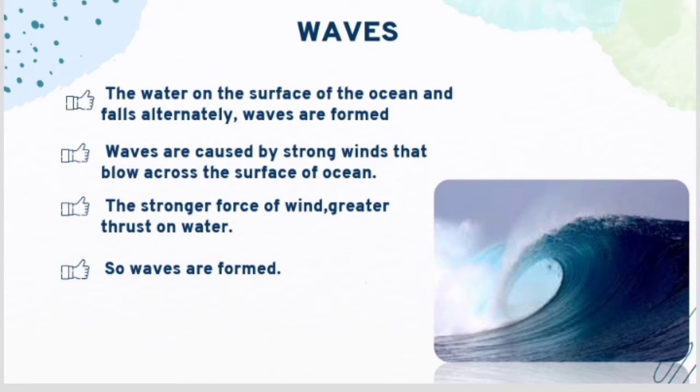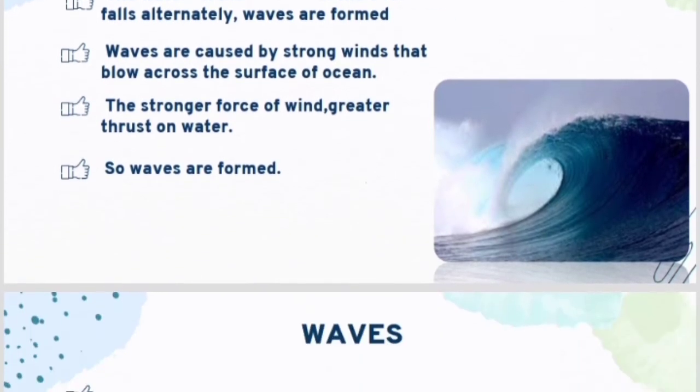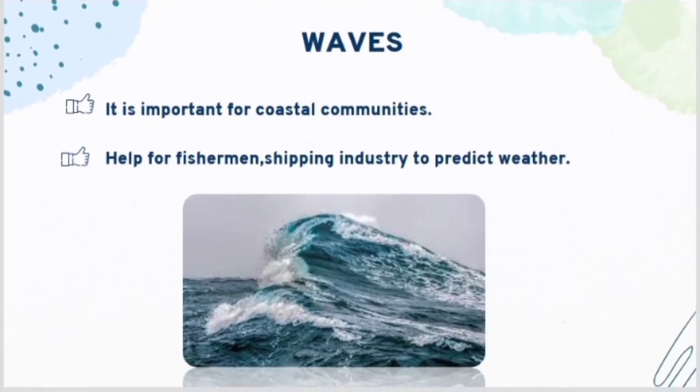When strong winds blow, the surface of the ocean gets waved. According to the strength of the wind, the waves get higher and greater. This is the way waves are formed. The importance of waves is to predict the weather and for the shipping industries and the fishermen.